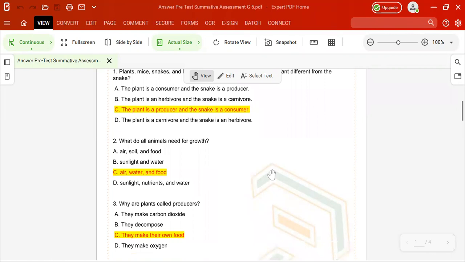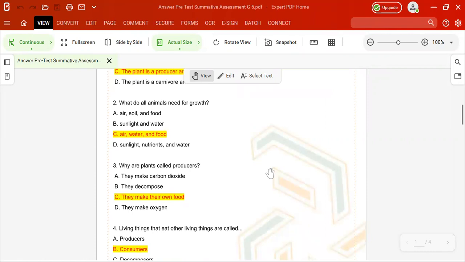Okay, let's turn to the third question. It's asking why plants are called producers. They make carbon dioxide, CO2, or they are decomposed, or they make their own food, or they make oxygen. So it will also be letter C. Why? Because they make their own food, and we discussed it in the first question.